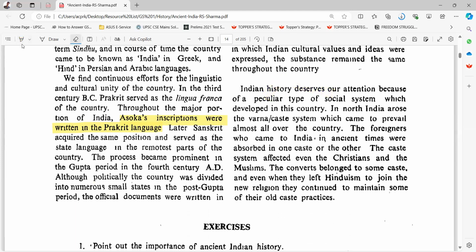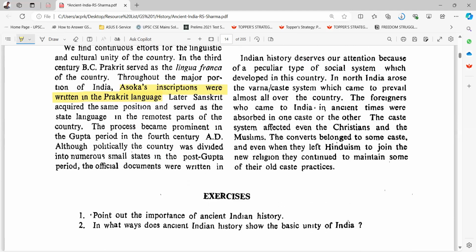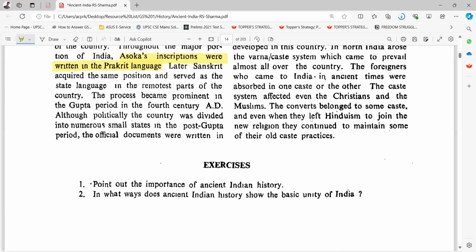Indian history deserves our attention because of a peculiar type of social system which developed in this country. In North India arose the Varna or caste system, which came to prevail almost all over the country. The foreigners who came to India in ancient times were absorbed in one caste or the other. The caste system affected even the Christians and the Muslims. The converts belonged to some caste, and even when they left Hinduism to join the new religion, they continued to maintain some of their old caste practices.